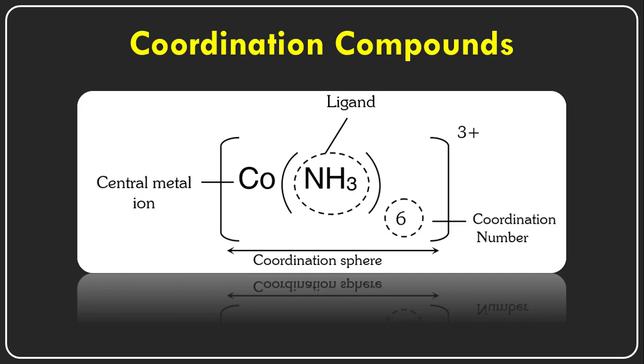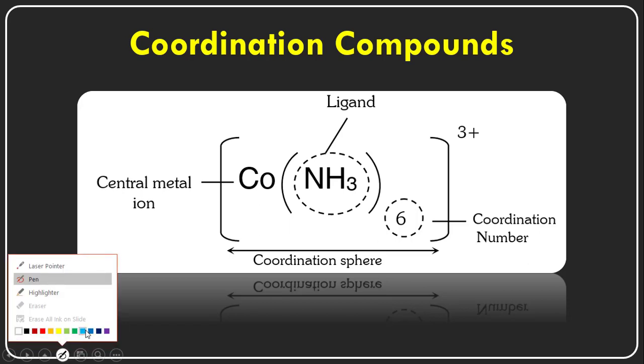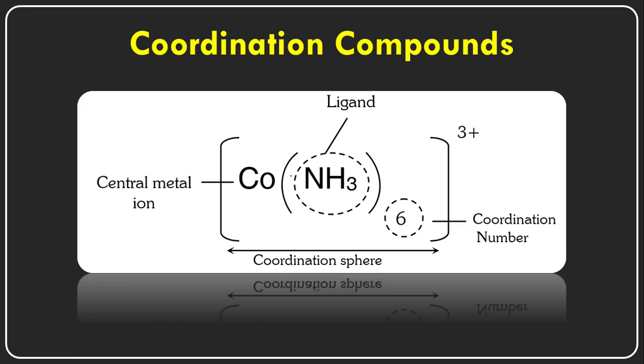Now, what is a coordination compound? Here we need to understand this. What are the coordination compounds? These are very important. I have taken an example instead of one general form, but generally we can write it in this way also.